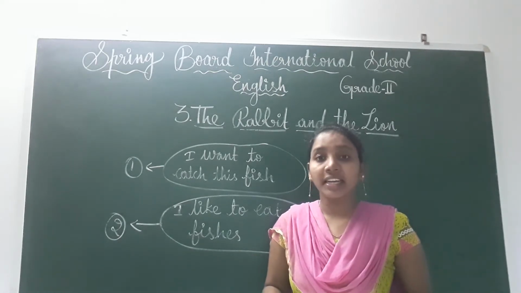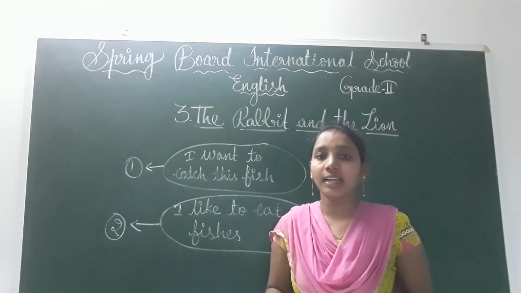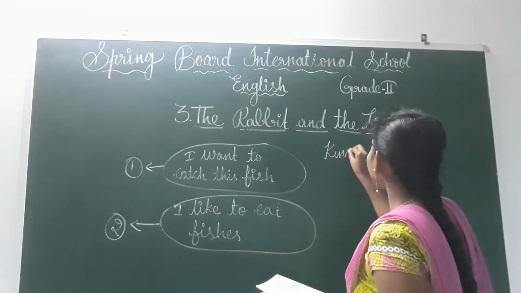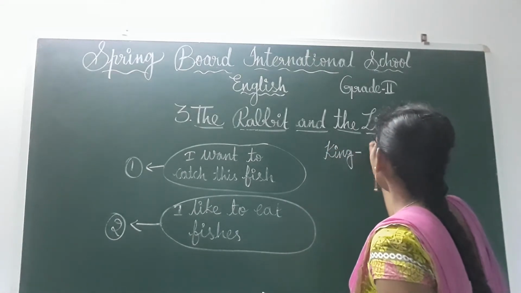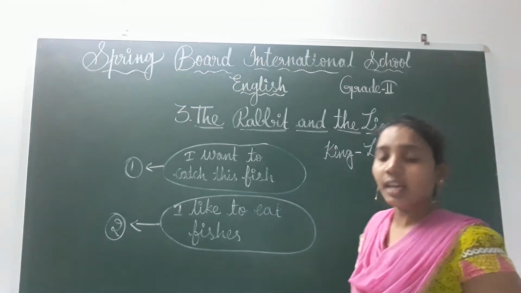There, the king was a greedy lion. Okay, who is the king of the jungle? Lion, king of the jungle. Who is the king? Lion, children. Lion is the king of the jungle.